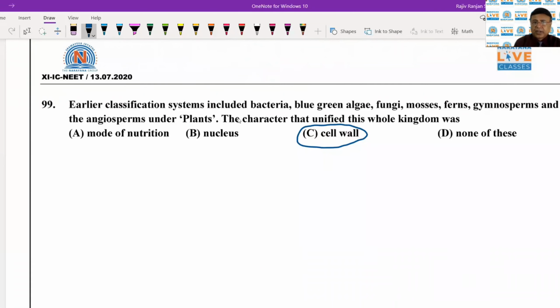Suppose we just see these groups: bacteria, blue-green algae, fungi, moss, fern, gymnosperm, angiosperm, etc. Here we just see that they differ in their mode of nutrition. How do they differ? You can clearly see that many bacteria